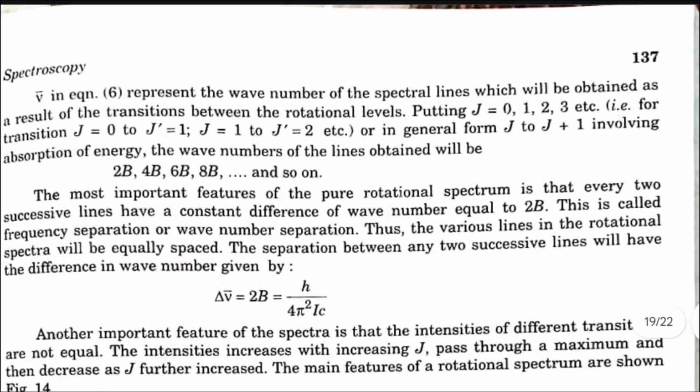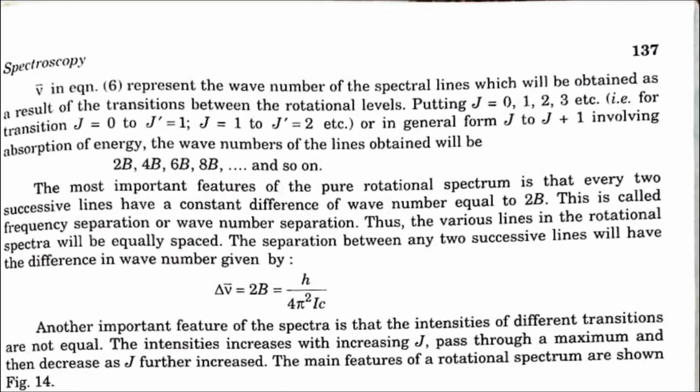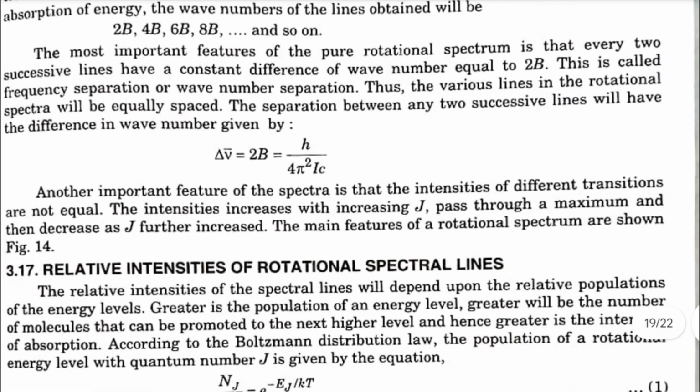Putting j is equal to 0, 1, 2, 3, or in general form j to j plus 1 involving absorption of energy, the wave numbers of lines obtained will be 2B, 4B, 6B, 8B and so on. The most important feature of the pure rotational spectrum is that every two successive lines have a constant difference of wave number equal to 2B.